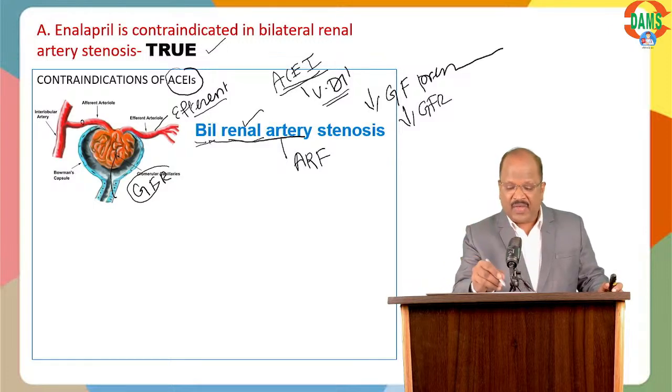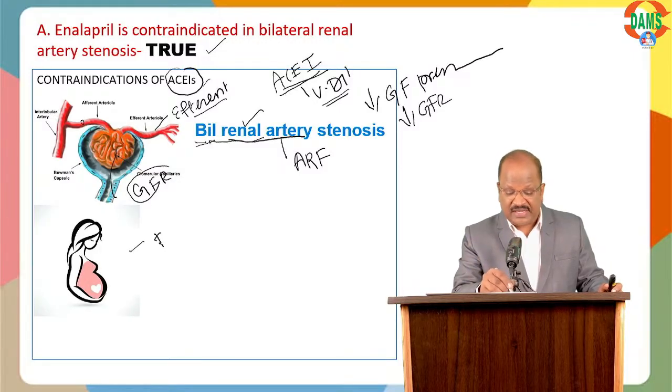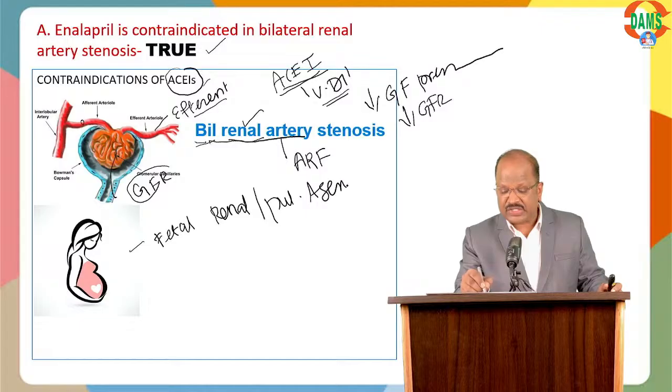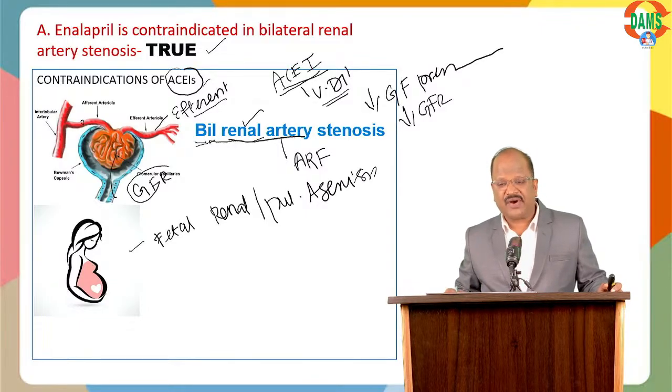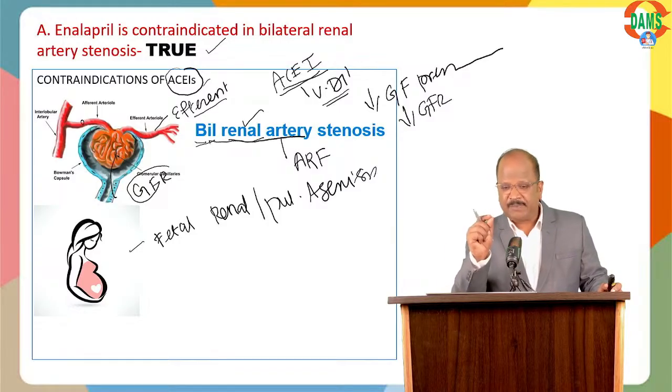One more point, they are also contraindicated in pregnancy because they are teratogens, they cause fetal renal and pulmonary agenesis. So they are absolutely contraindicated for treatment of hypertension in pregnancy.